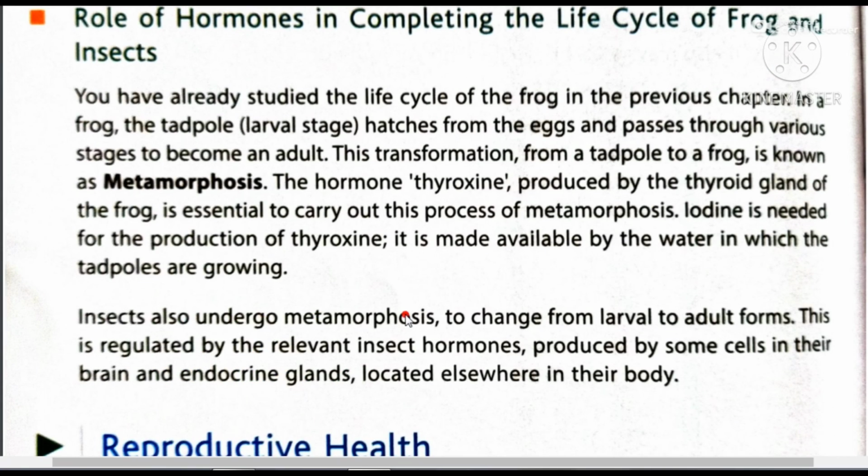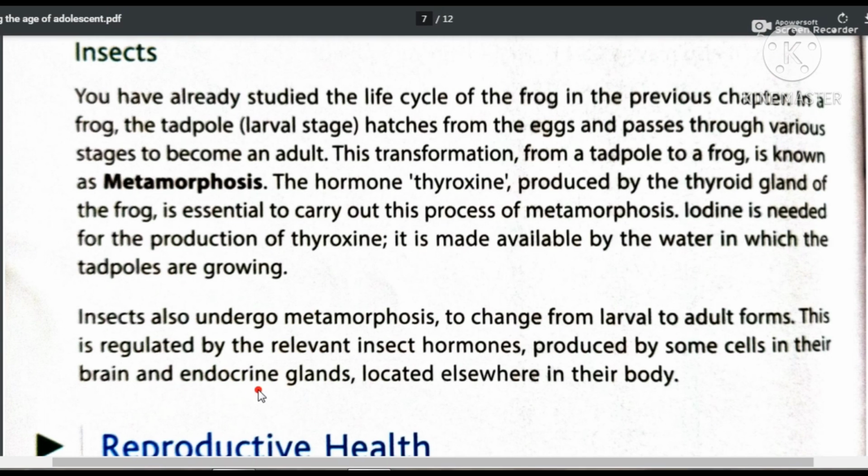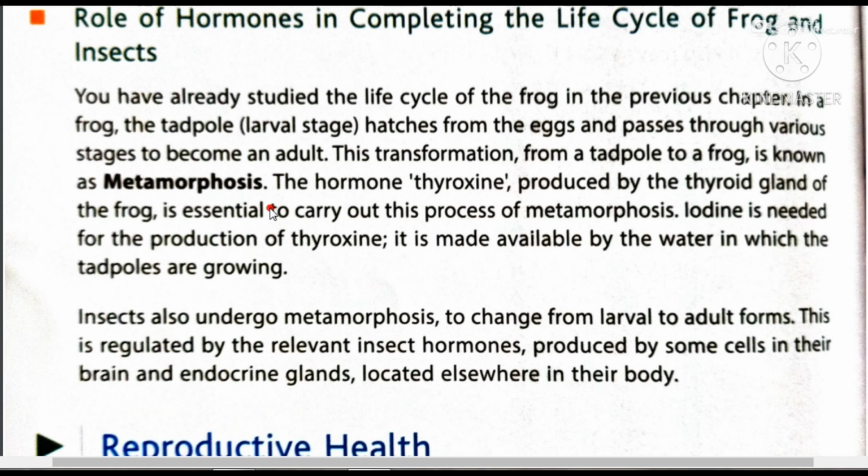Insects also undergo metamorphosis. To change from larval to adult form, this is regulated by the relevant insect hormones produced by some cells in their brain and endocrine glands located elsewhere in their body. So here we had discussed that frog also contains some gland which release some hormone and these hormones control their metamorphosis process. In the same way, insects, we are not saying that they have the thyroid gland, but they contain some kind of cells in their brain